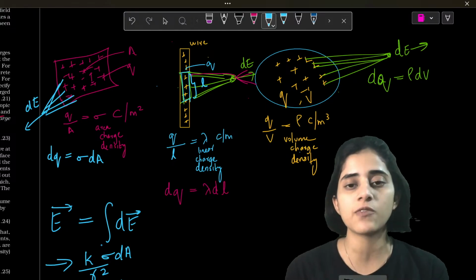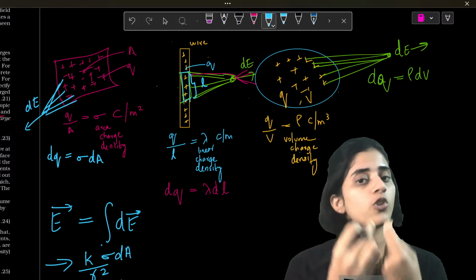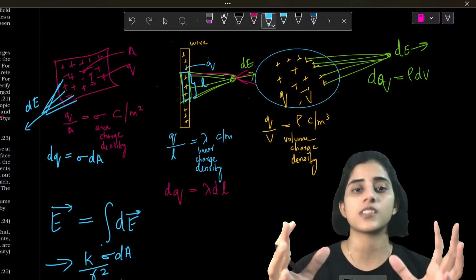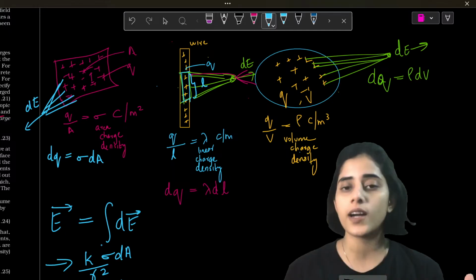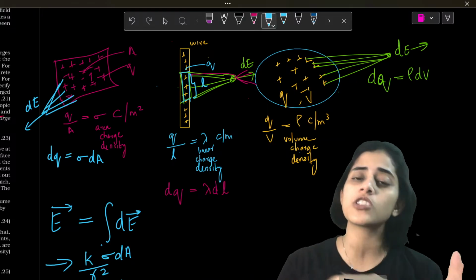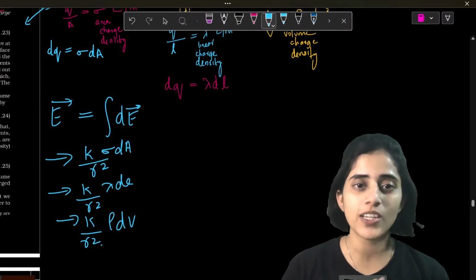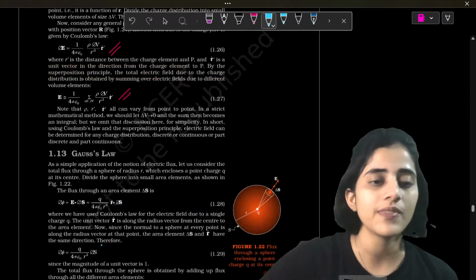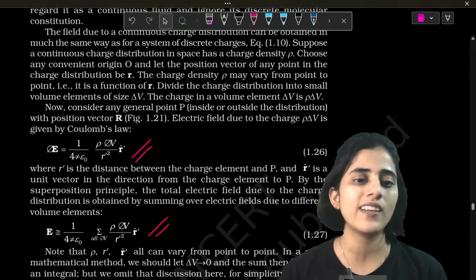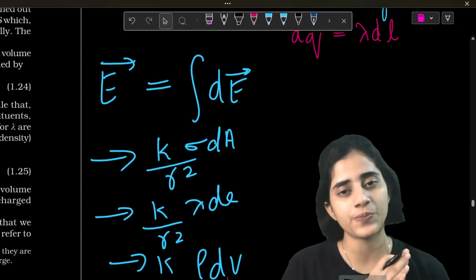So what were the different cases that we were considering? Point charge q, another point charge q. These two are brought close. There is a force between them. You have to find out the force, the electric field, things like that. But here, what do I have? I have a surface. I have a sphere, a rectangle, or a wire, or a sheet. I have some shape which is full of charges, and I am finding the electric field because of all those charges. That is when these equations for electric field come, so that is when you get these equations in your NCERT. These will look complicated, but in reality, it's very simple. You just need to know this much.